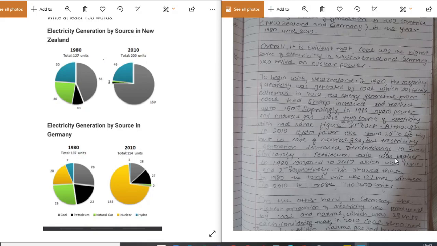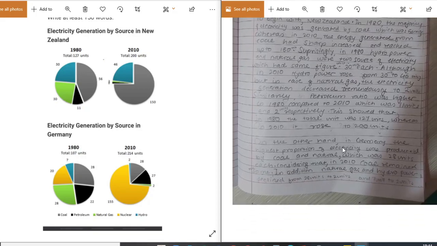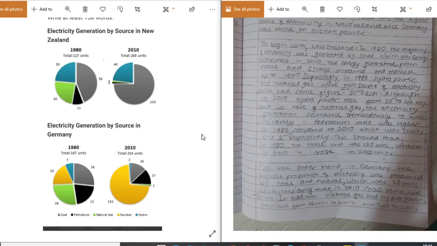Similarly, petroleum ratio was higher in 1980 compared to 2010, which was 11 units and 2 units respectively. This showed that in 1980 the total was 127 units, whereas in 2010 it rose to 200 units.